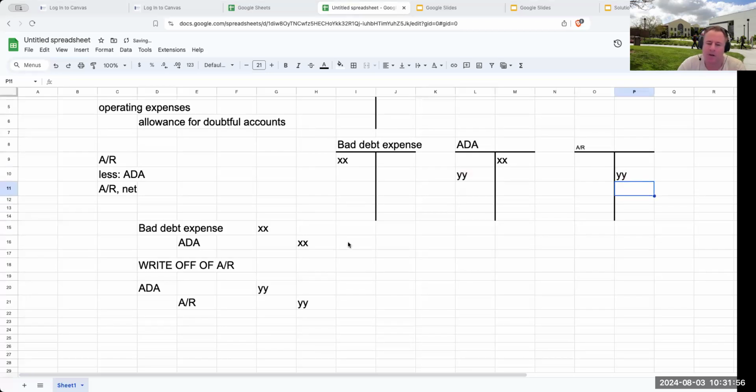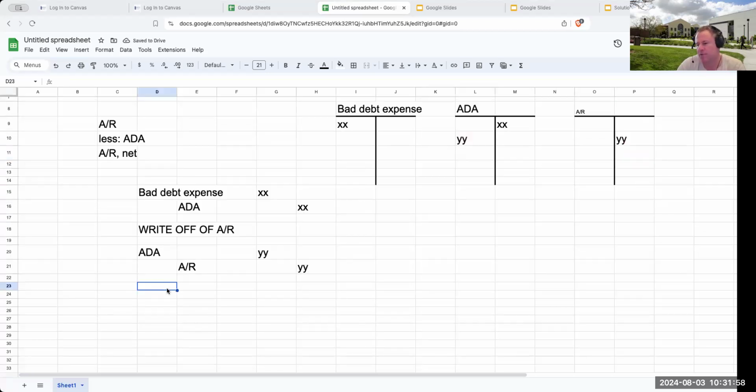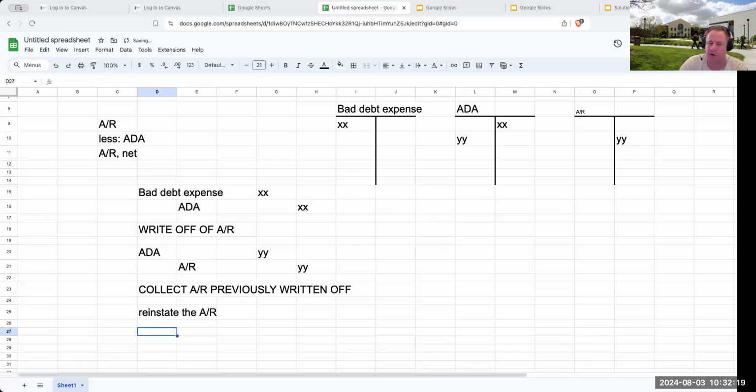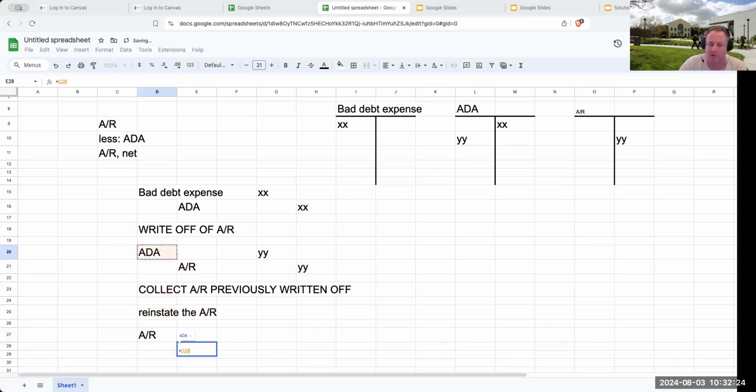Now, this is also really important. What happens when we collect a receivable that's been previously written off? If we collect AR previously written off, we first have to reinstate the AR. We do this by reversing the entry. We're going to debit AR and credit the allowance for doubtful accounts.